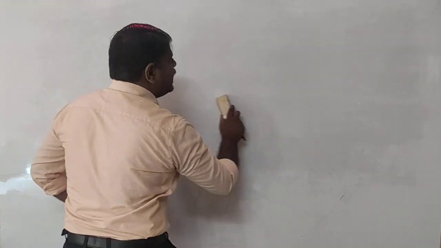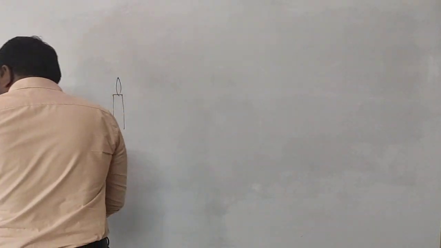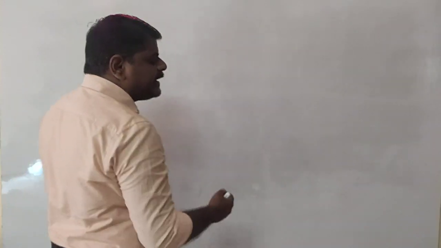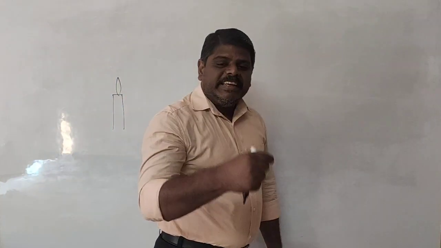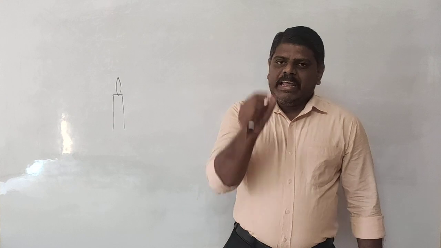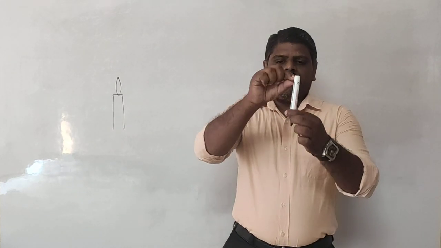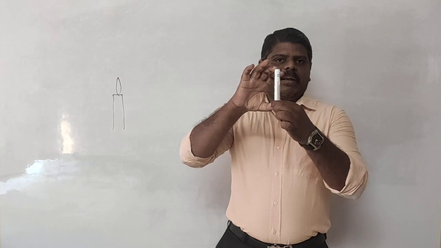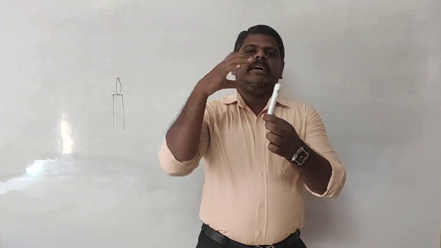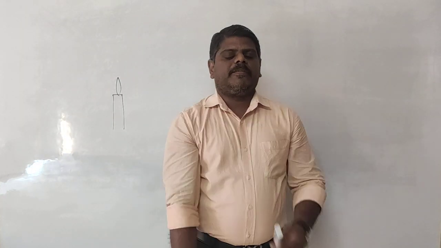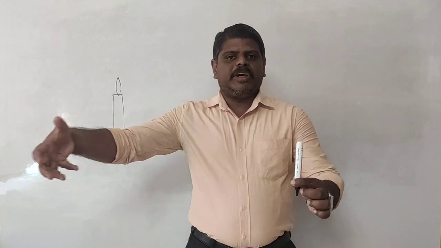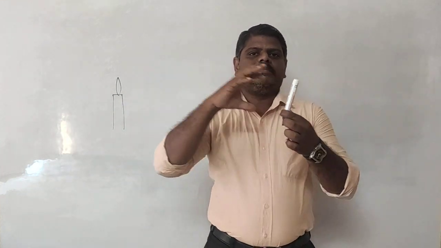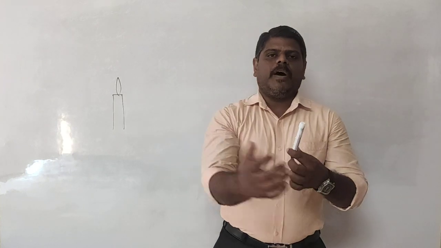If you want to obtain the cylindrical wavefront, we are going to have a rectangular slit. We require a linear source of light. That means, for example, it is completely acting as a source of light. Then what happens? This linear source of light will spread the waves in the form of cylindrical wavefronts. That means the waves are produced in a cylindrical way, spreading in the cylindrical form.